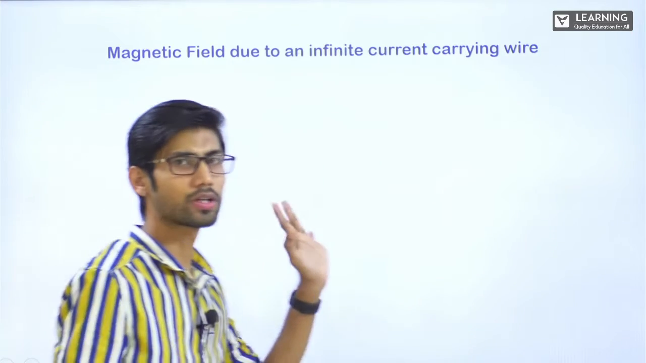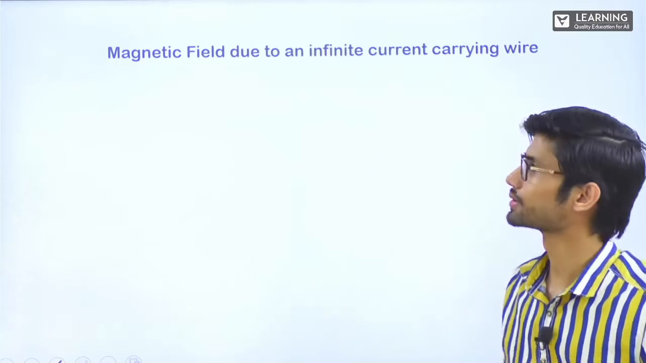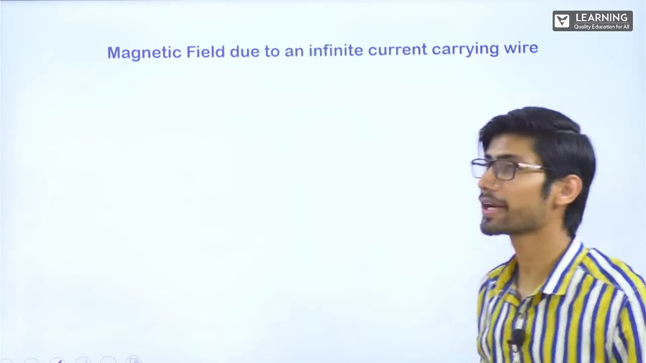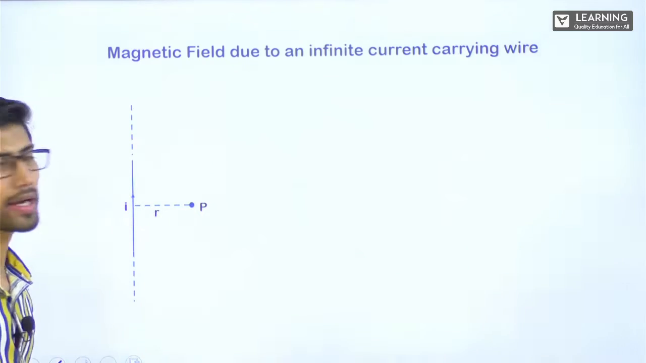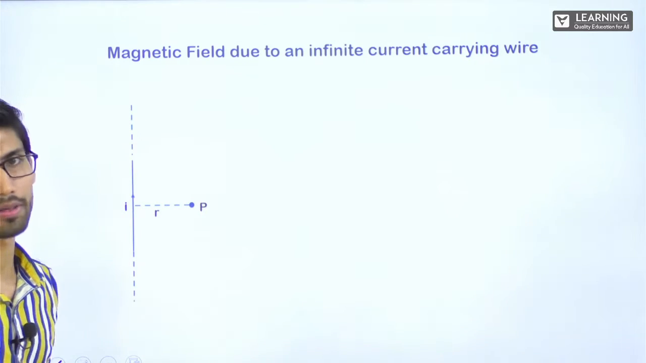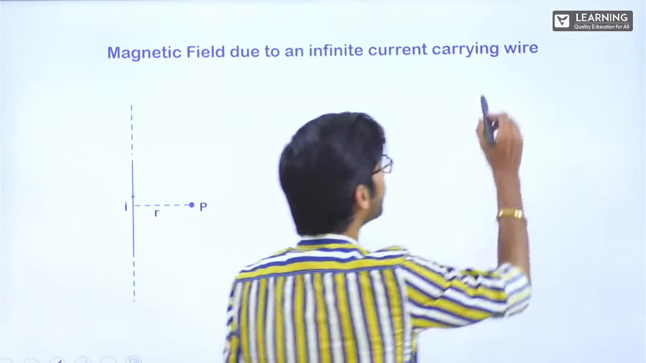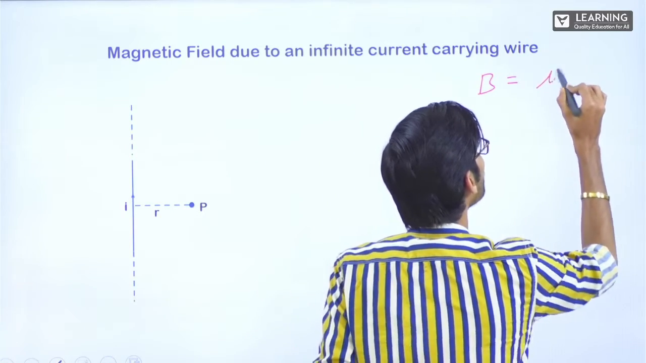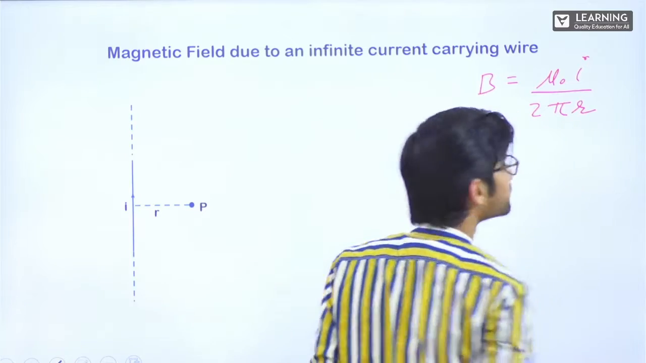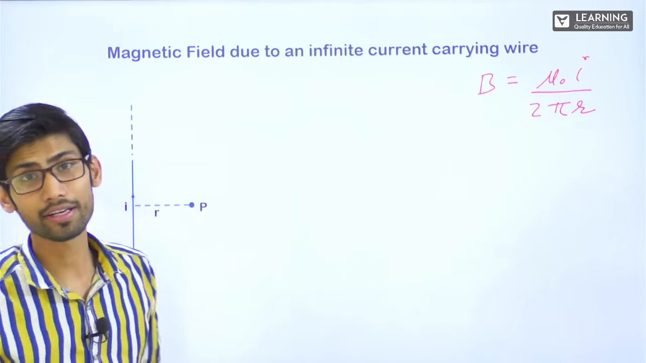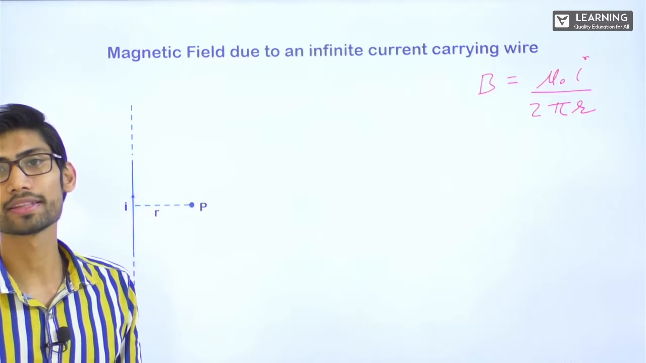Now this Ampere Circuital Law is over. I hope you understood it. Let's apply it. Let's see the applications. Magnetic field due to an infinite current carrying wire. So there is an infinitely long current carrying wire, and at point P, which is at distance r, I have to find the magnetic field. We have already done this through Biot-Savart's law, if you remember. What was the magnetic field? Mu naught I upon 2 pi r, correct? Due to a finite wire, it was mu naught I upon 4 pi r into sine theta 1 plus sine theta 2.